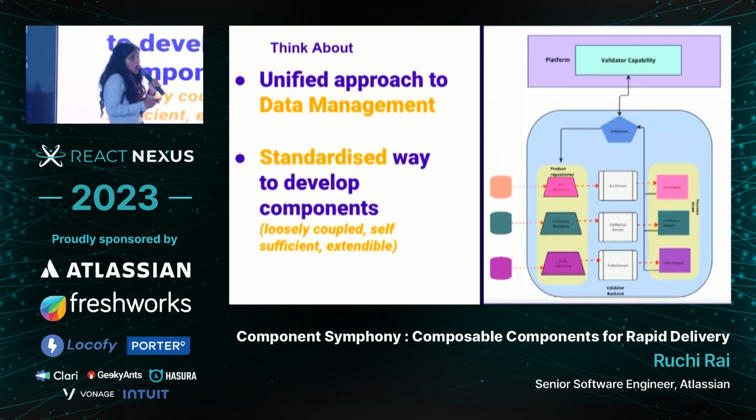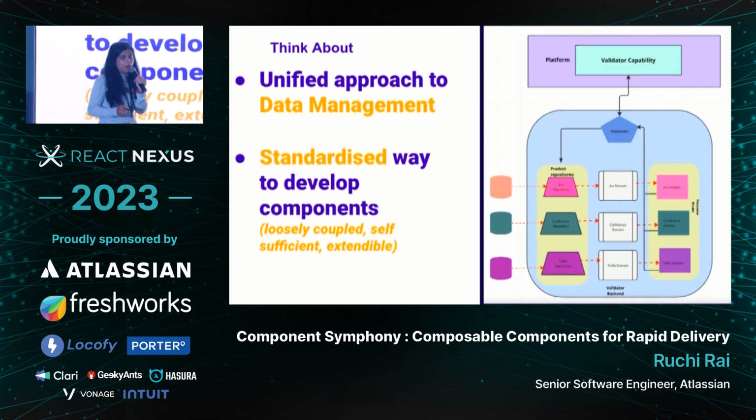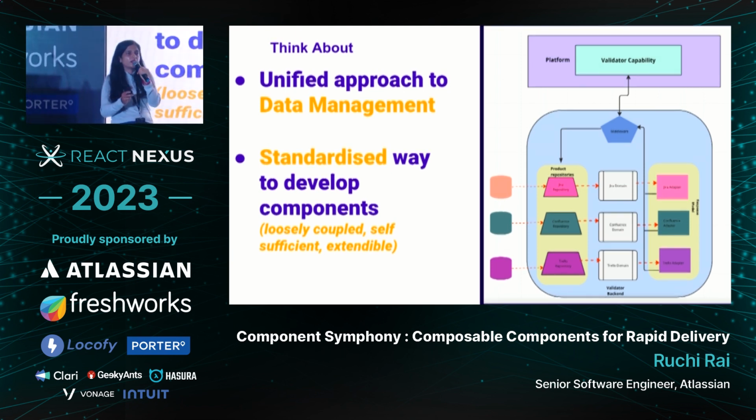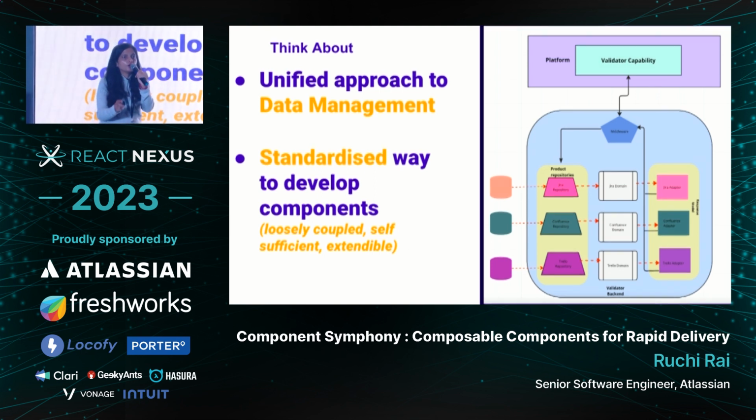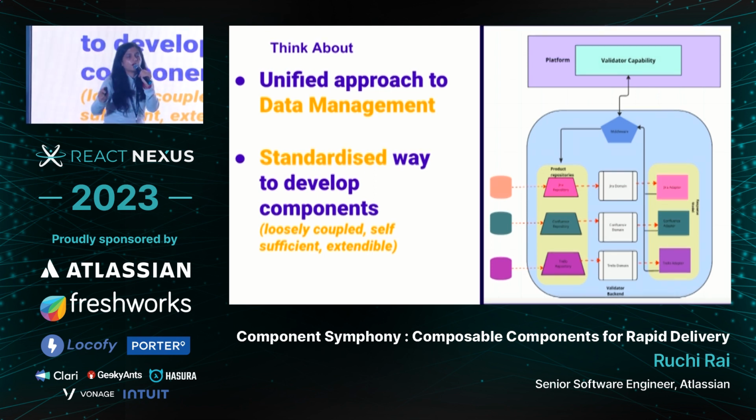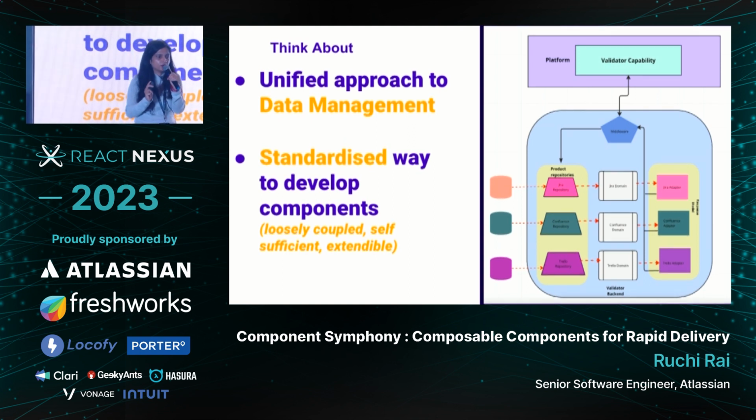Think about how I have achieved this and what issues you can get while achieving this. What if your capability or your component is talking to different services? Will it help you? I don't think so. You have to always think about a unified approach to data management.